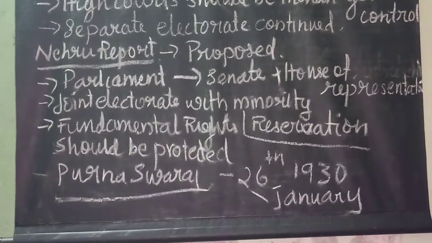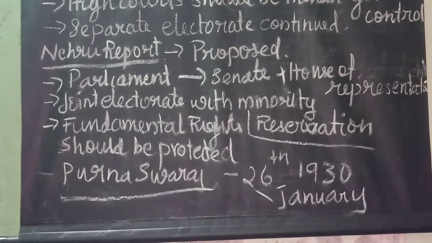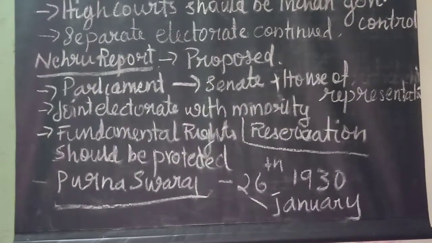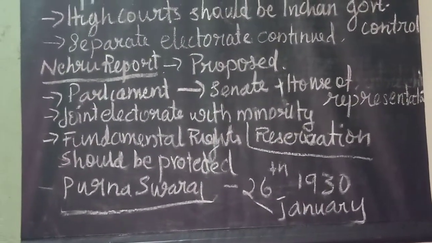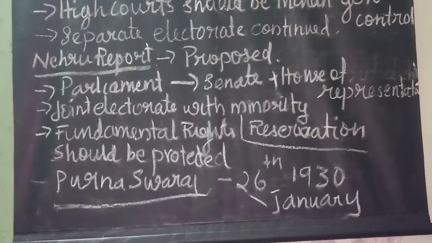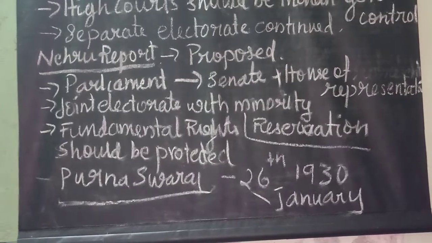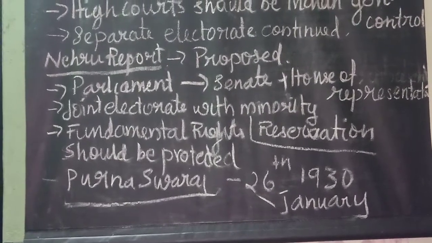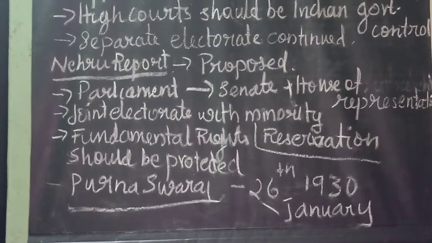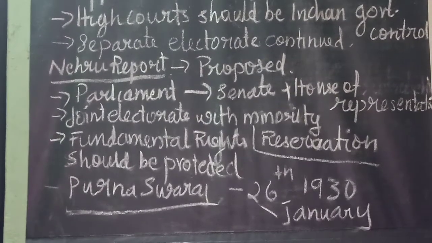Then resignation by the members of the legislature. Next, withdrawal from all possible associations with the British government. It was decided to observe January 26 as the Day of Independence every year. A pledge was drawn up which was to be read and solemnly taken while celebrating the day.